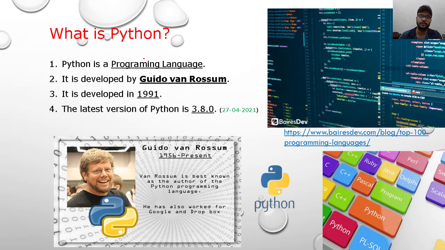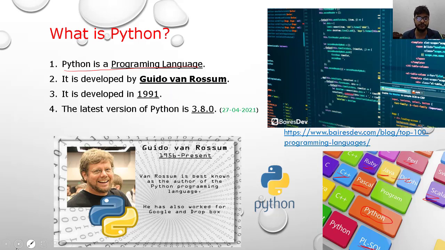So the first language is Python. Python is a programming language, just like C++, Pascal, Ruby, Java, Perl, Delphi, Scala, PLSQL. Compared to these languages, Python is very easy to write and easy to understand because it doesn't have any more complexity, just a simple line of code we write in Python.